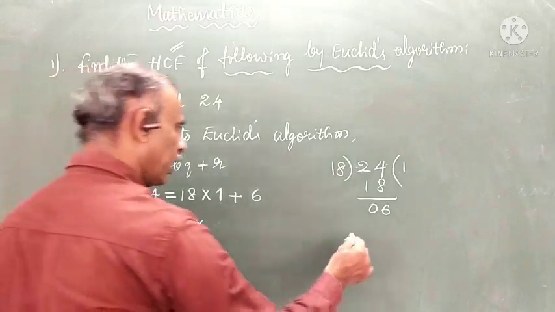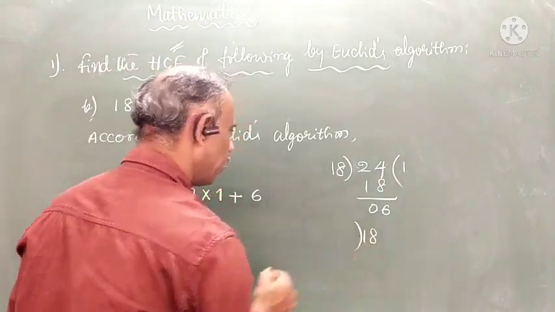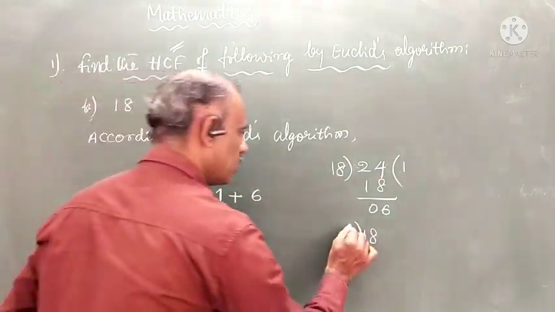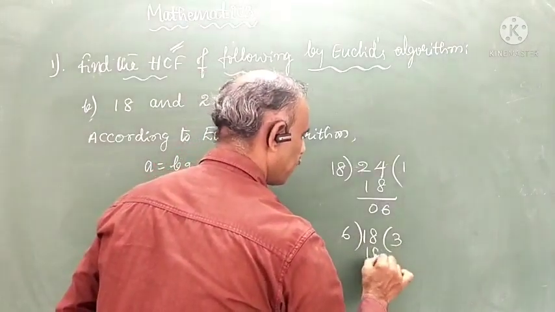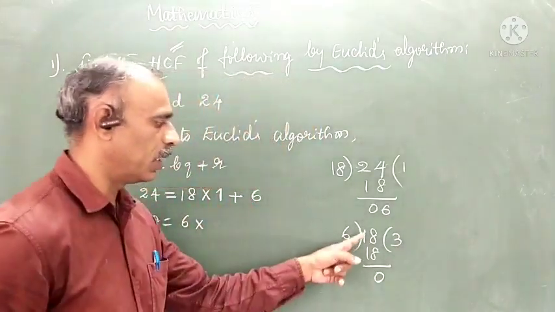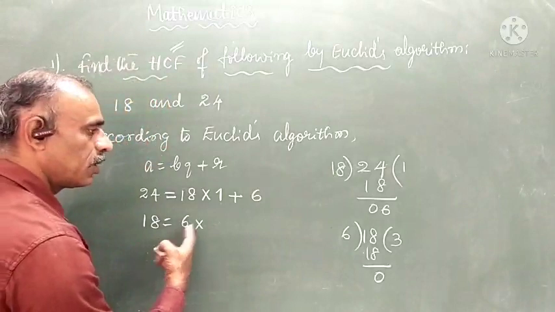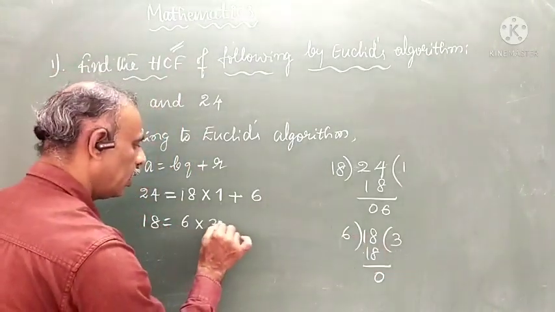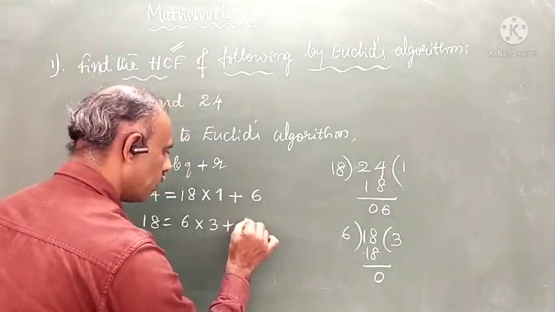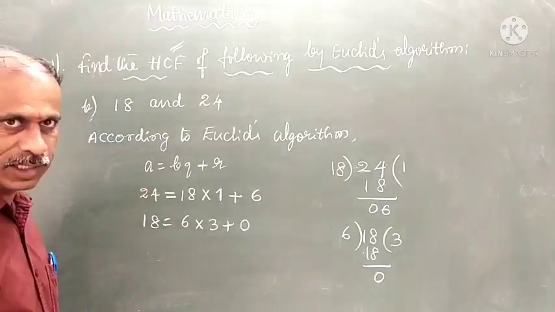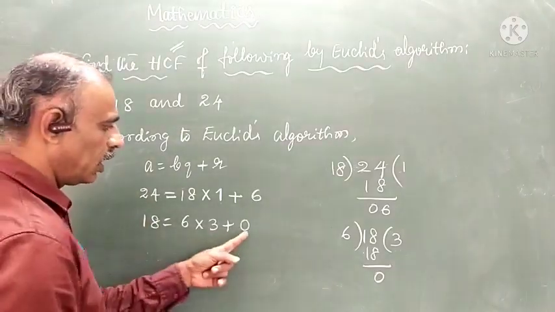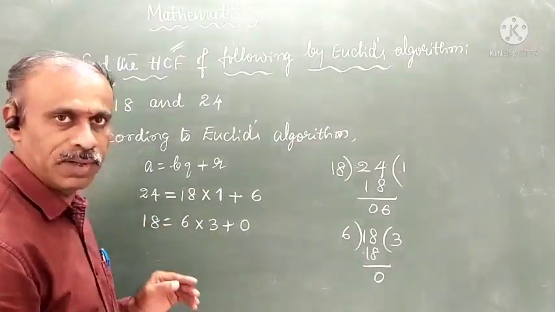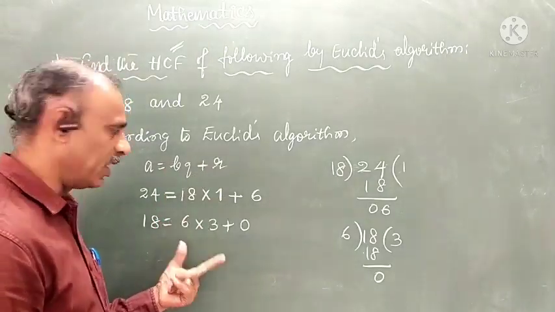Here you find out: 18 we need to divide by 6. 6 3s are 18, so 18 minus 18 is 0. So 6 multiplied by 3, and if you add 0, you are going to get 18. That is the meaning. Now we already got 0, which means finding these steps is finished.